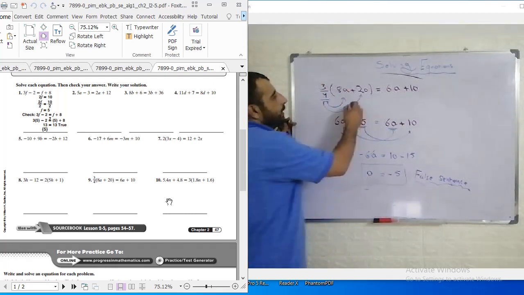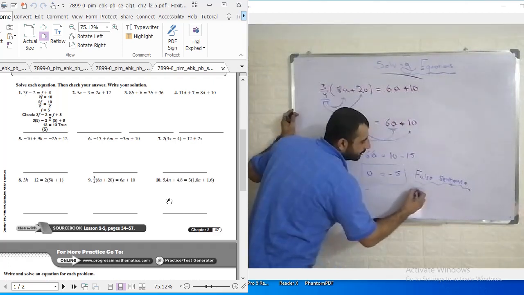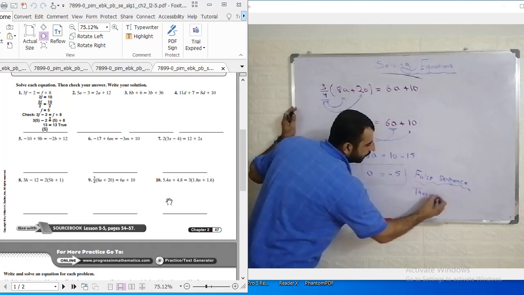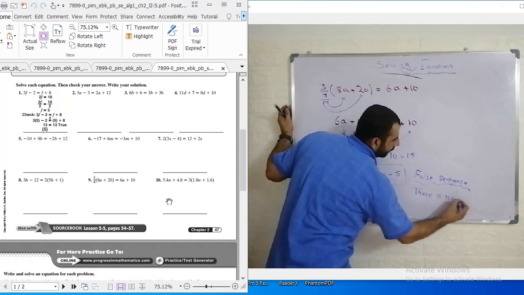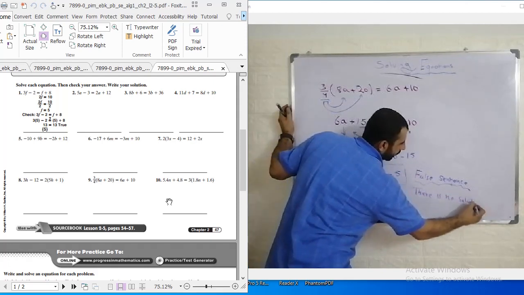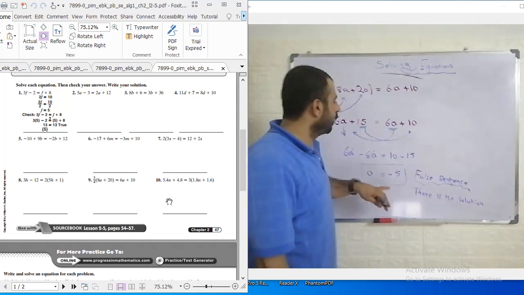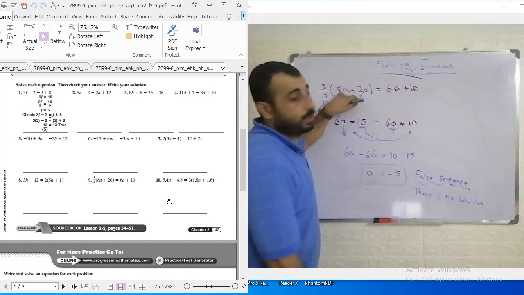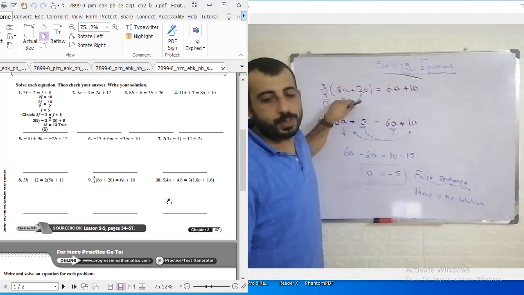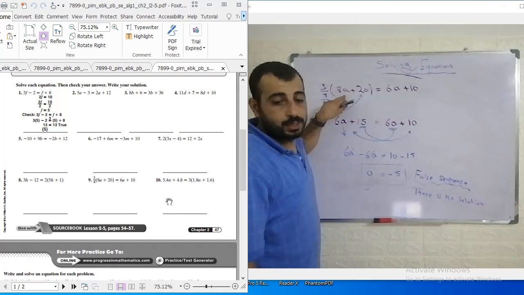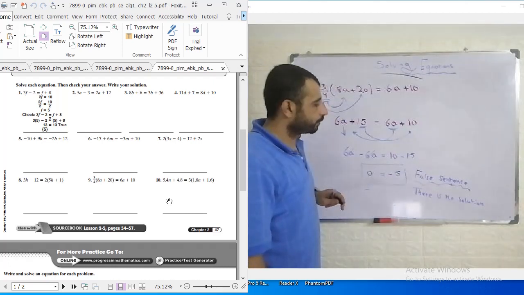Here I can say there is no solution. When I say no solution, I mean there is no value for a that satisfies this equation. No way to find a that satisfies this equation.